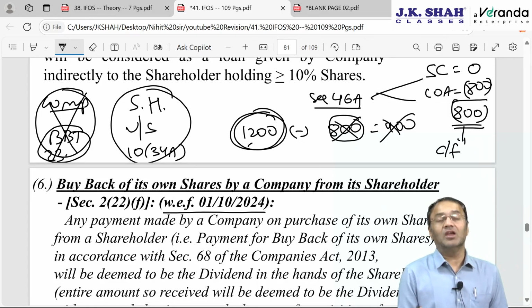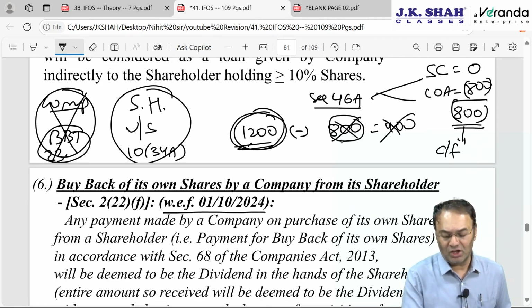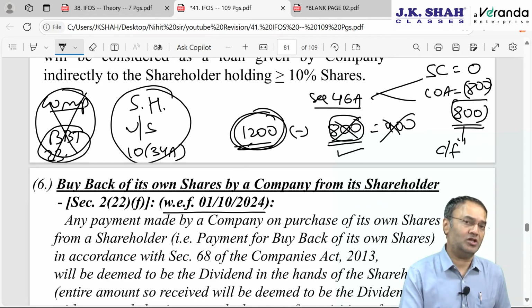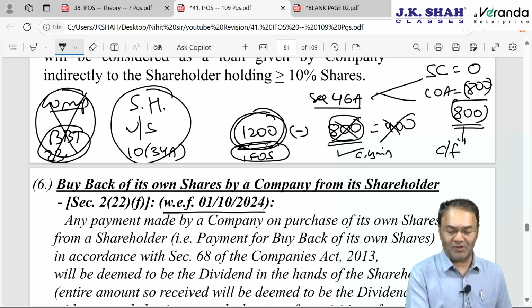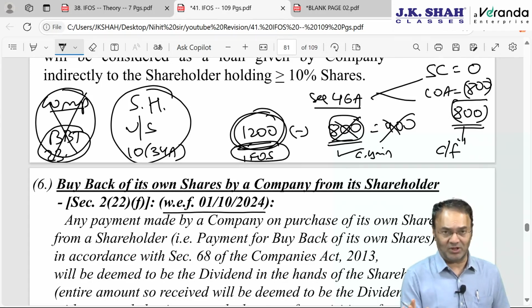So simply, Nirmala Sitharaman ji said, you have received 1200, you had incurred 800. 800 we will allow you, but not under the head IFOS. Income will be taxed under IFOS as deemed dividend. Deduction would be allowed under capital gain. Pay tax on the full 1200 as per your applicable slab rates.